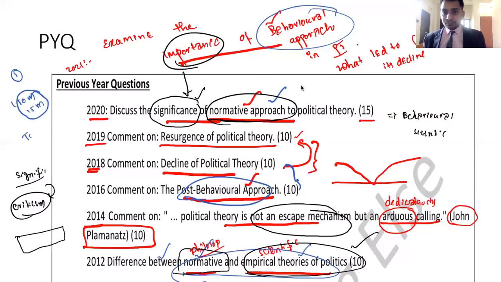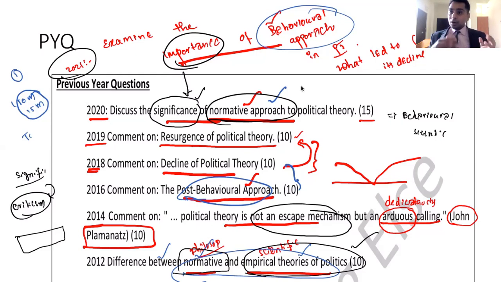Look at this. Let me tell you again by taking this 2021 question. Examine the importance of behavioral approach in political theory. Now they are asking importance or significance. The terms are the same. When you are writing this, you will explain what is behavioral approach, what is the importance of this behavioral approach, and how the behavioral approach has risen. Behavioral approach has risen from the ashes of normative approach, right? Your introduction should be in that way. As normative approach has failed, behavioral approach tried to bring back the subject into consideration. So your introduction should start from the so-called normative approach.